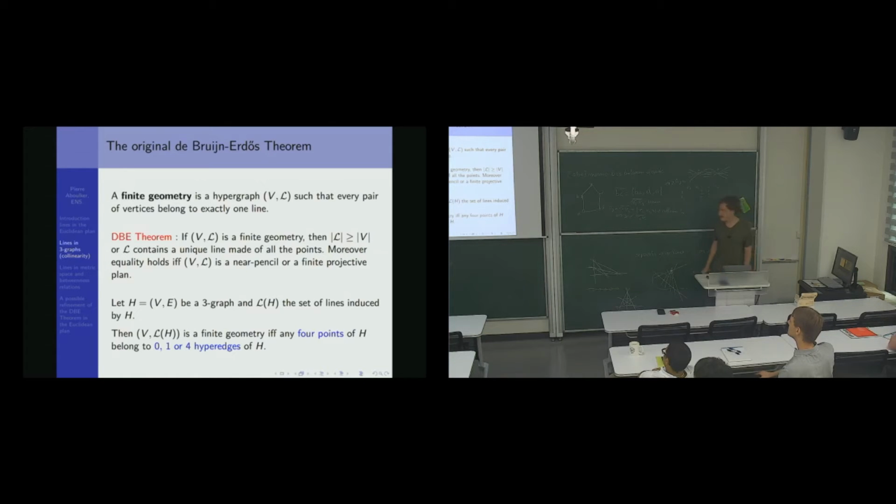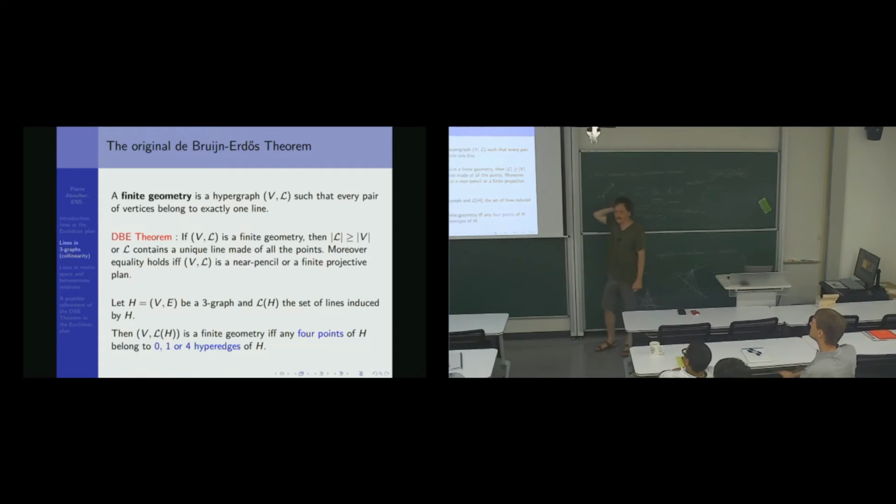And there is a way to state this theorem in terms of triple systems, a very elegant way. It was observed by Chvátal, I think, first.